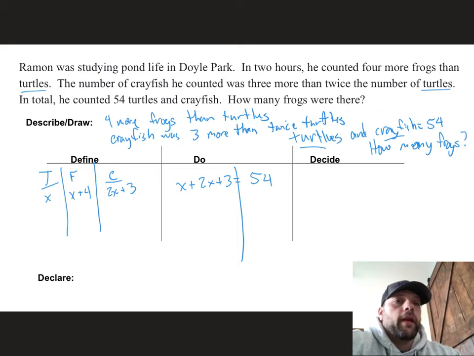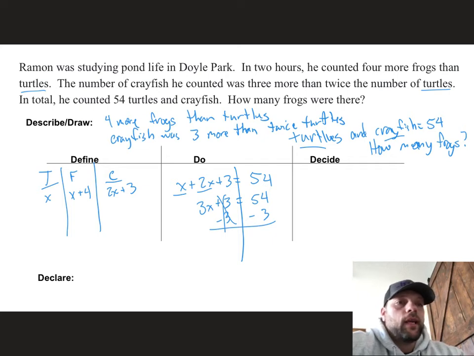So now I want to just balance out my equation. So if I combine my like terms, that's going to give me 3x plus 3 is equal to 54. Now to get my positive 3 to zero out, I add 3 negatives to both sides. So remember, to balance it out, we add the same amount to both sides. So then I'm left with 3x is going to equal 51.